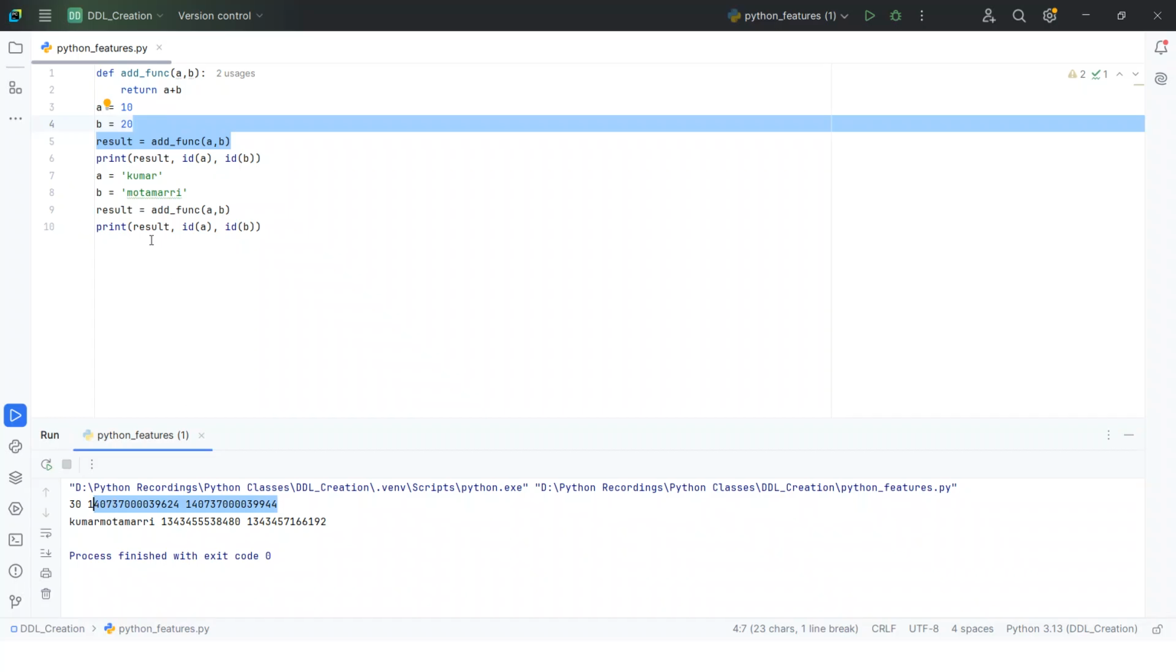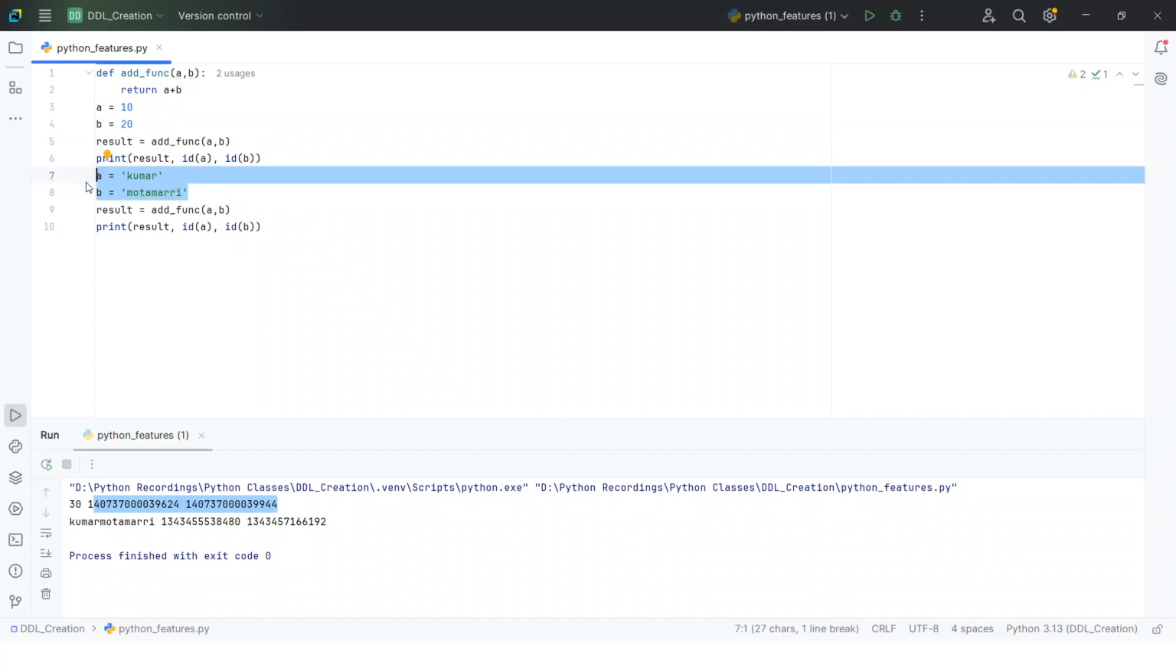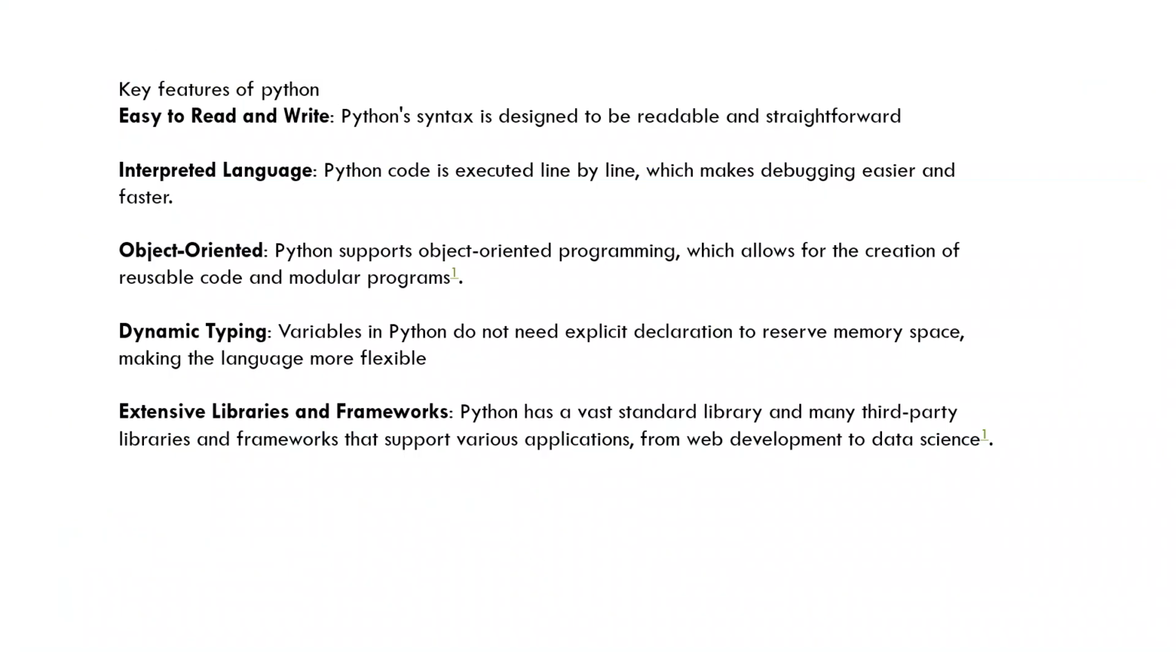Now I'm giving Kumar Motomari, which is a string. Here I did not provide any external data type declaration, just the string values. As per the string values, it reserves some memory. So basically, Python is dynamically typed, and it reserves memory as per the input.